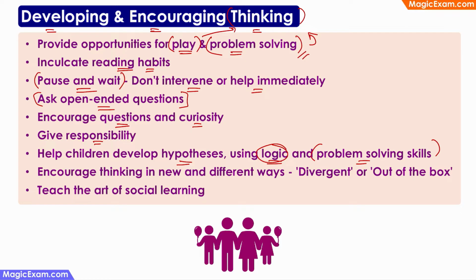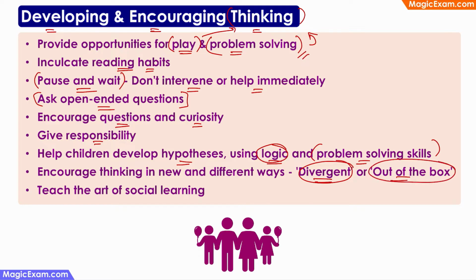And we have to encourage divergent or out of the box thinking, because in a typical classroom the teacher might expect all the children will learn in a similar way, all the children will give the same correct answer. But the teacher has to consciously remember that there will be some children who might be looking at the same problem in a different way. So just because they are giving a different kind of an answer, or they are looking at the problem in a different way, they should not be discouraged, right? Teachers should make a conscious effort to encourage children to think in a divergent manner, that is out of the box thinking.